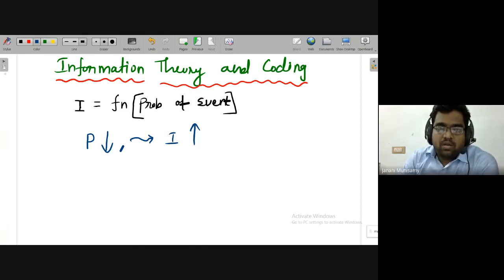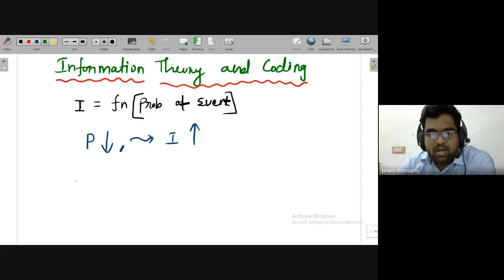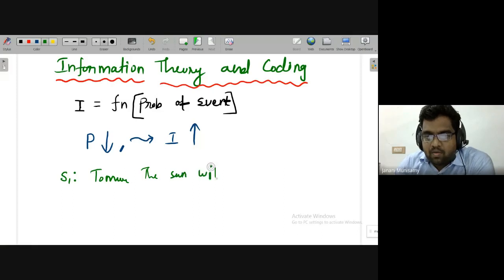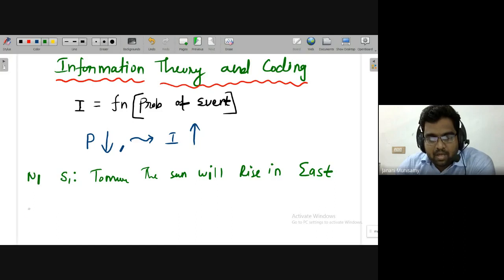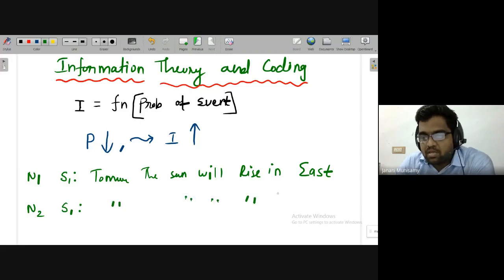You can associate this with normal phenomena. For example, in today's newspaper, they are giving statements like this. In newspaper 1, they are giving the statement: tomorrow the sun will rise in the east. In another newspaper 2, they are giving the statement: tomorrow the sun will rise, instead of in the east, in some other direction, say the sun will rise in the west.